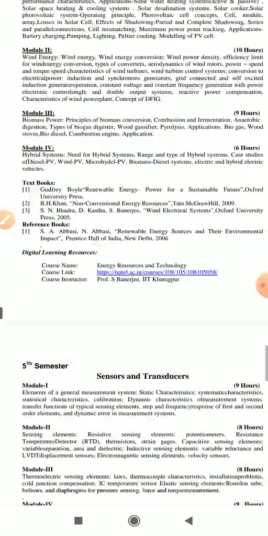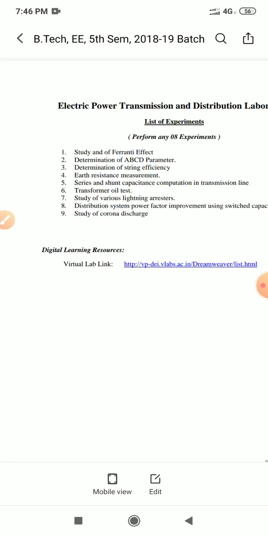Okay, next, we should switch to the lab session. This is the lab session. The first lab is the electrical power transmission and distribution lab. In this lab there are experiments 1 to 9, and the virtual link is there. That means in this COVID pandemic situation, as the students are not coming to the college, they can conduct the lab virtually. BPUT has liaison with other institutions or lab facilities, and if you click on this link, you will be redirected directly to the site and get the information from that particular site.